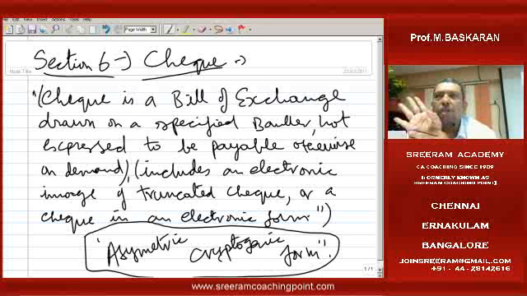You can see the front portion of the check and the back portion, as if you are seeing a real object. Cryptographic form means you get a three-dimensional, multi-dimensional image. Any side, front, back, you can turn it from top to bottom and you get that multi-dimensional effect. That is called asymmetric cryptographic. That is called a truncated check. Truncated means it is an exact mirror image of the check. It gives you the impression as if you are seeing the real check.